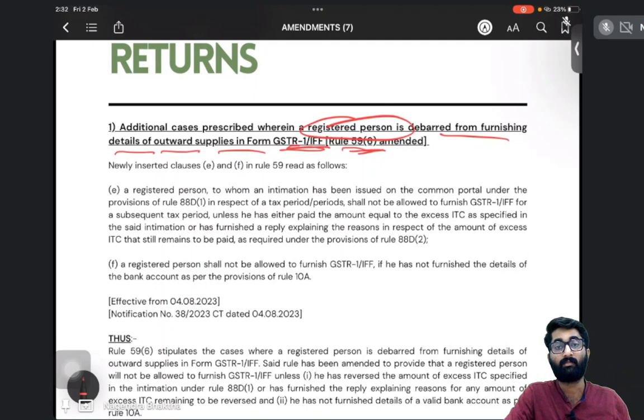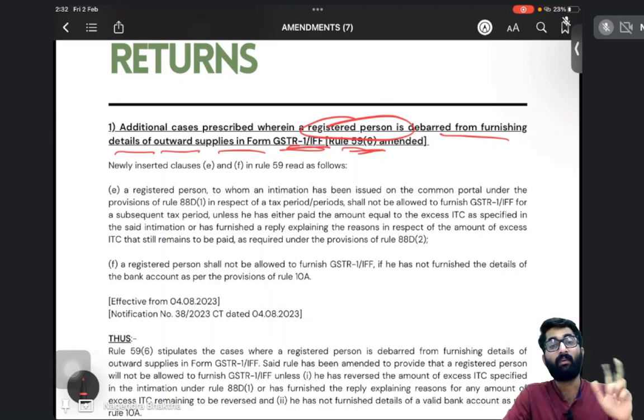In rule number 59 sub rule 6, there are three parties who are considered as not allowed to go for GSTR 1 in the present period if you have not filed the return for the previous period, previous month. Second point, if you are under QRMP and have not filed the 3B return for the previous period, then you are not allowed to go for GSTR 1 in this month.